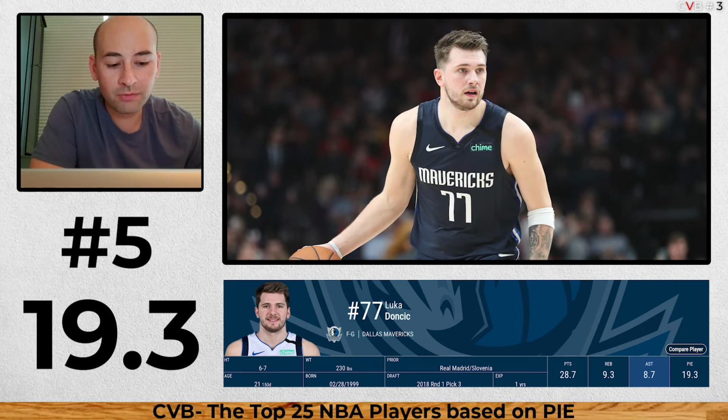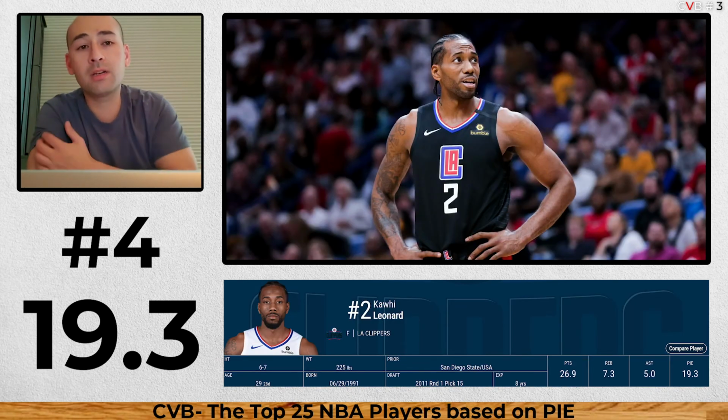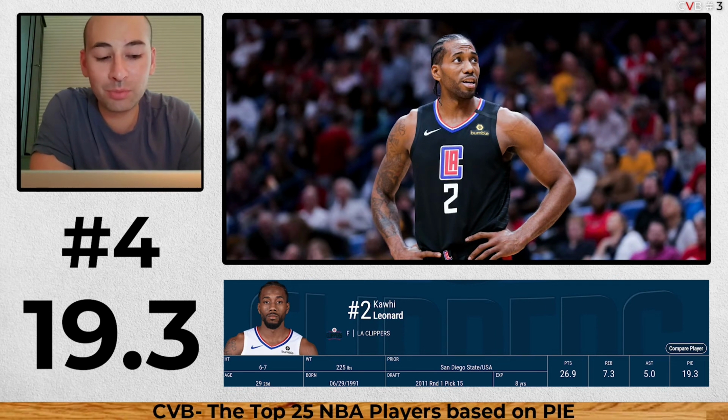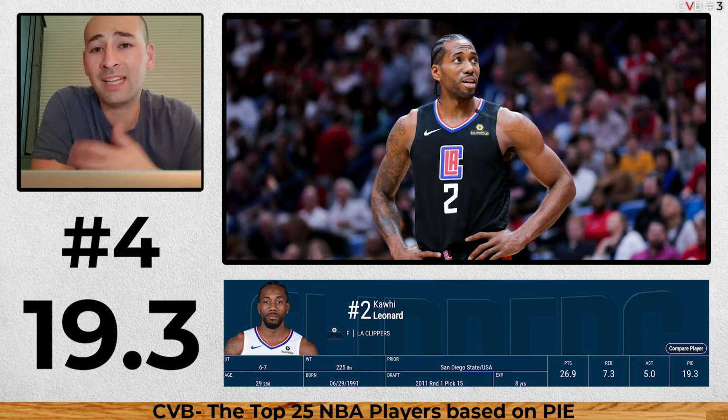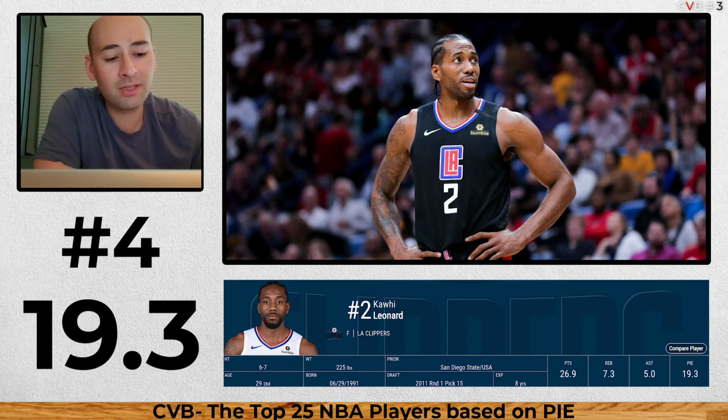Doncic. Number 4, Kawhi Leonard. No surprise there, 19.3. Kawhi is one of the top 5 best players in the league, subjectively, and any NBA fan would probably agree, but the PIE speaks for itself. So this top 10 is fairly accurate.